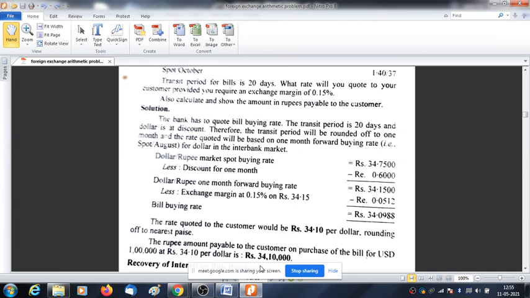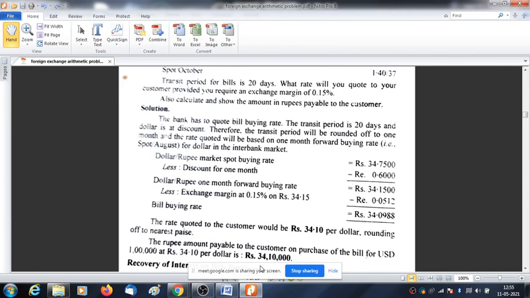Tell me now the problem you are facing right now. First, in this case, you need to see whether the bank is buying the dollar or selling the dollar. If it is in case of export, exporter is mentioned, you make a thumb rule, bank is buying the dollar. That is number one. Then you see whether this forward rate is in premium or in discount. If it is in discount, round up to the higher month. If it is in premium, round up to the lower month.